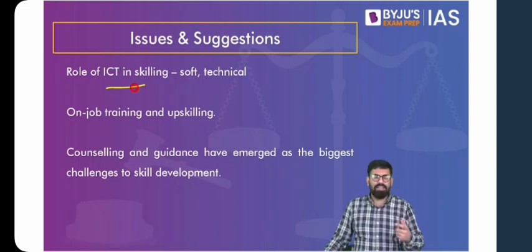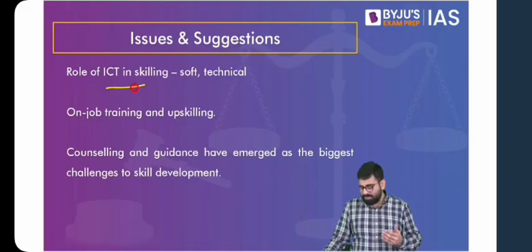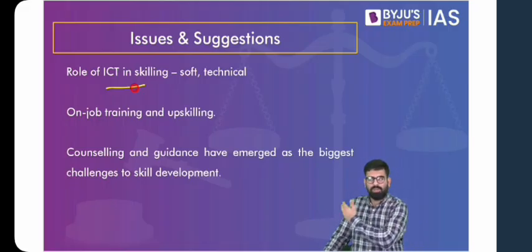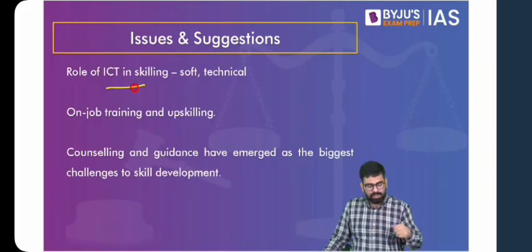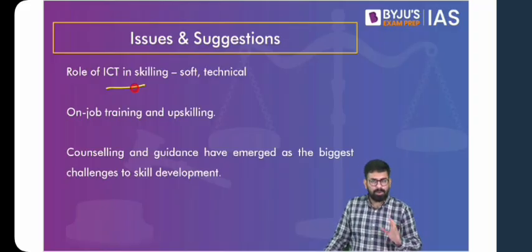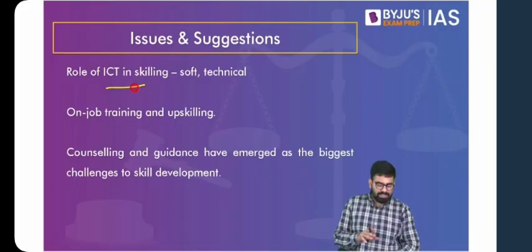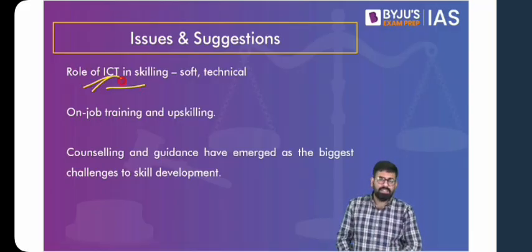So at least basic technical skills and basic soft skills, or your interpersonal skills, can be taught online. Then again, you have to be ready with the demand of the industry, because even though we impart technical skills, we do not teach them how to behave, how to communicate, because communication is the key. If you cannot communicate to your team how the work is to be done, then the work would not be done properly. Similarly, if you're not able to communicate your issues or problems, then it becomes a problem. So a basic level of skilling is required, and you can use digital means for that matter.